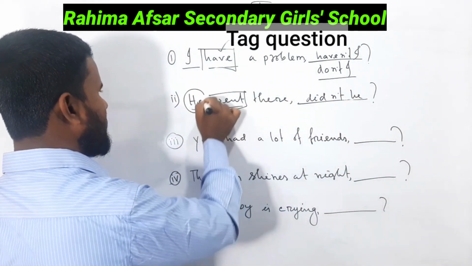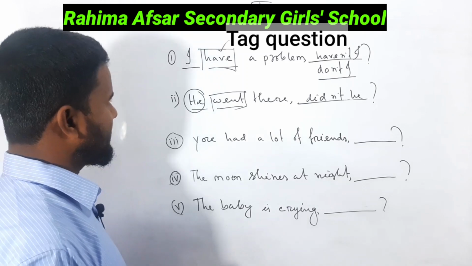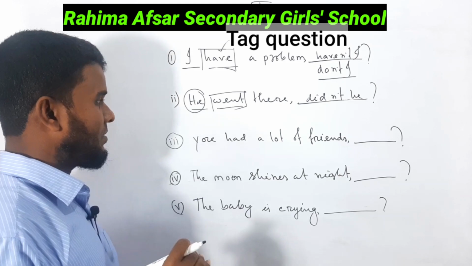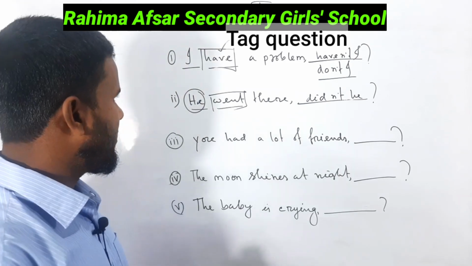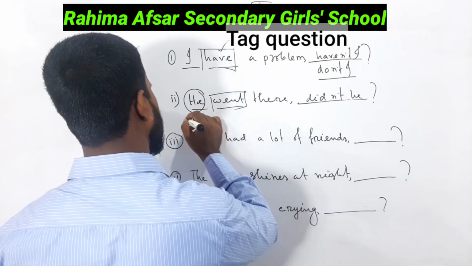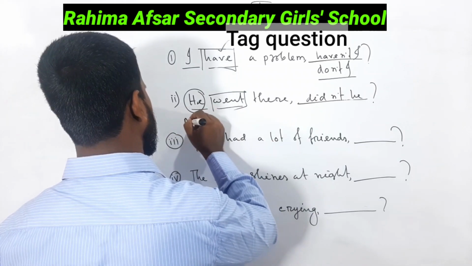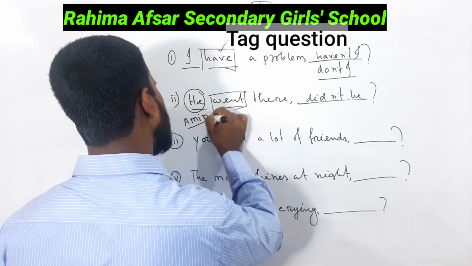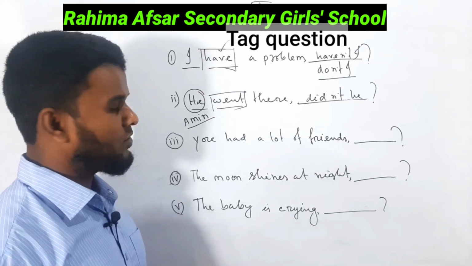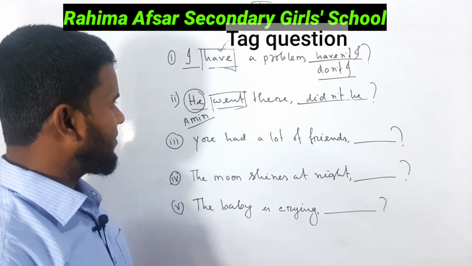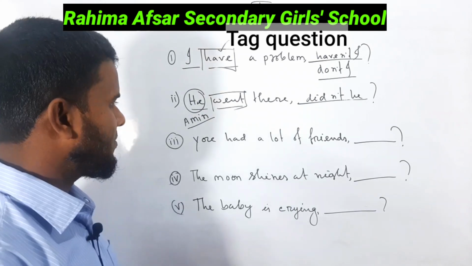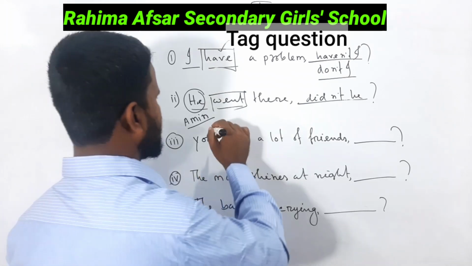He has been used here as the subject. He is also a pronoun, so there is no need to change it. He will remain he. If there were Amin, what will be the pronoun of Amin? Amin will be turned into he, because Amin is a boy or man, masculine gender.